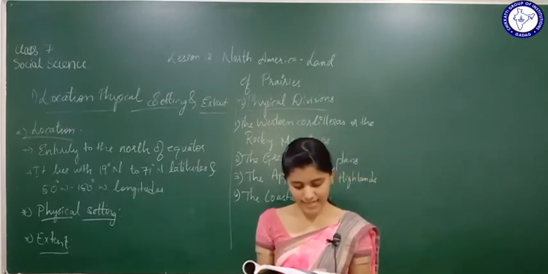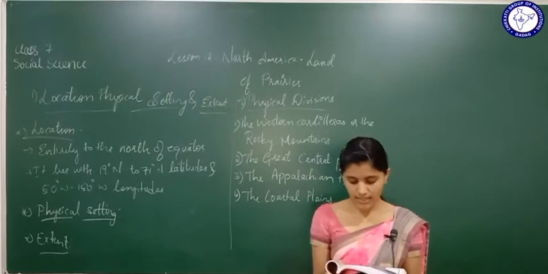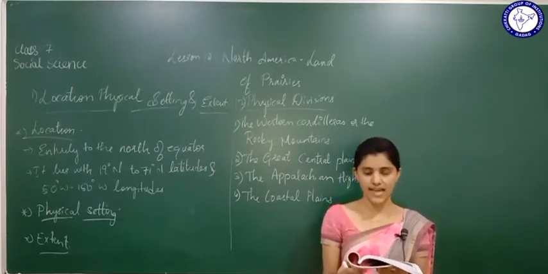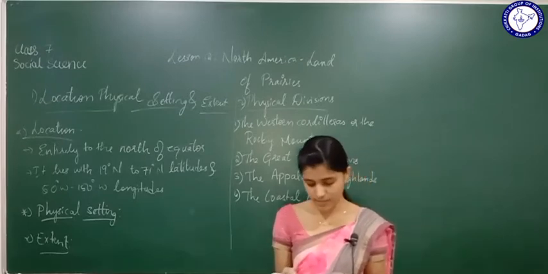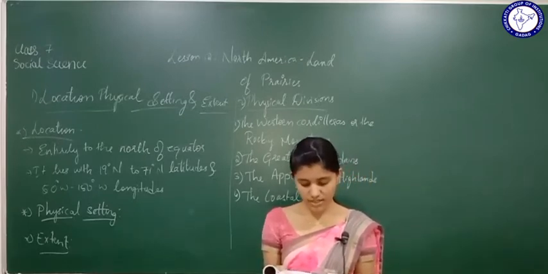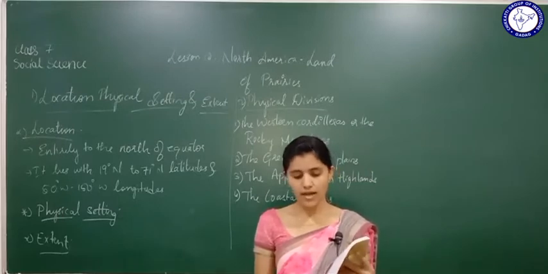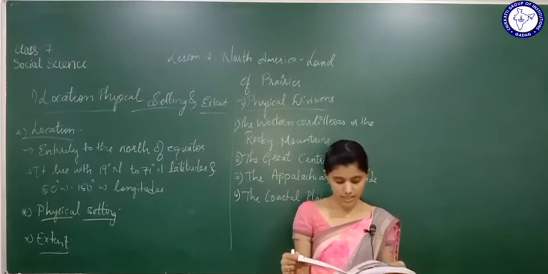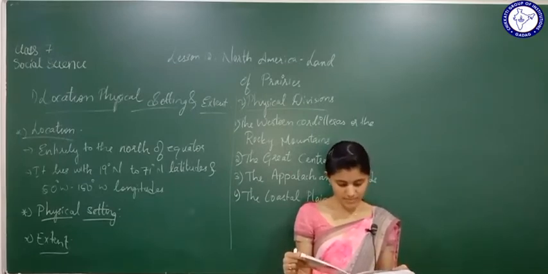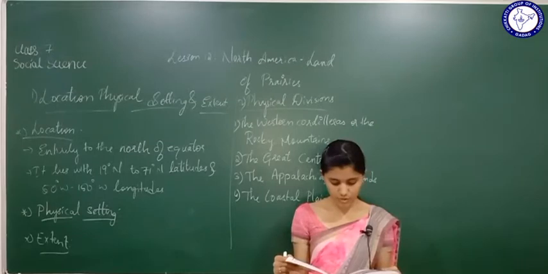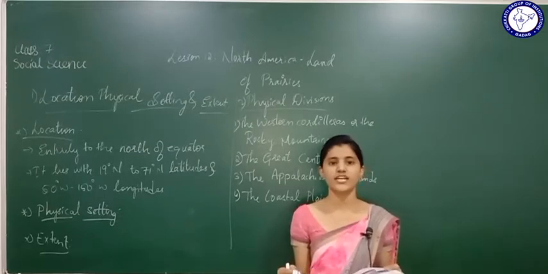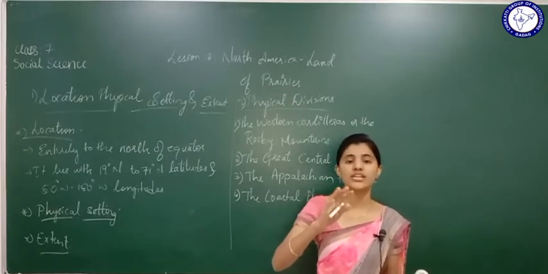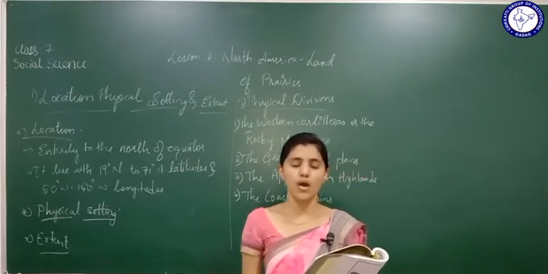The Cascade and Sierra Nevada are other ranges. Apart from these two, Cascade and Sierra Nevada, they are the other ranges. The Whitney Mountain and White Mountain in California are well known for their rugged slopes and scenic beauty. See, two mountains named Whitney Mountain and White Mountain are present in California. They are well known for their scenic beauty when we look towards those mountains.